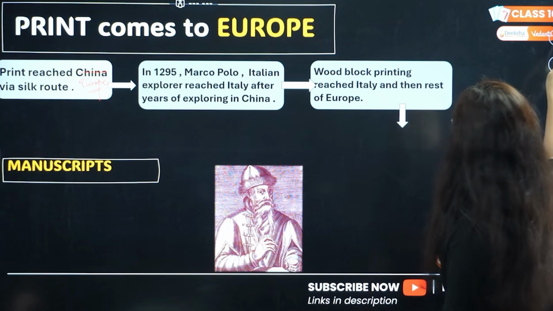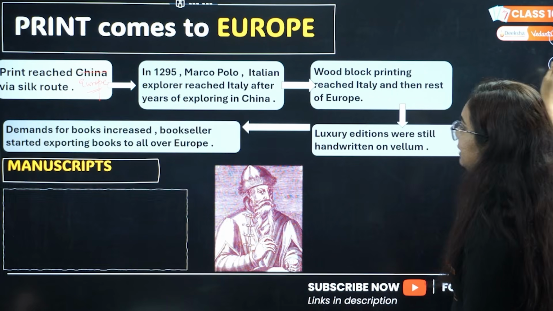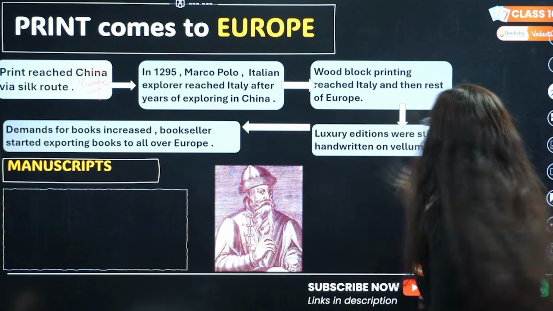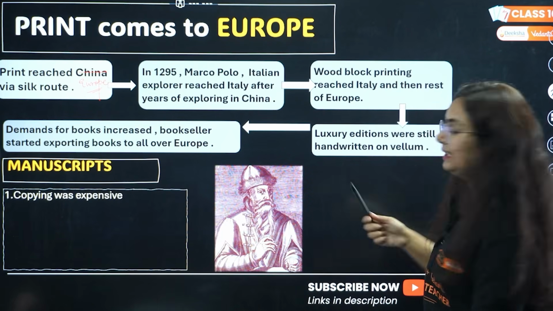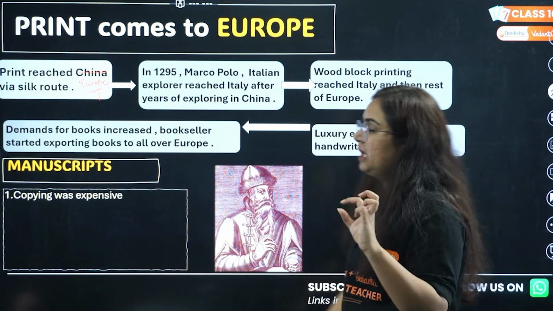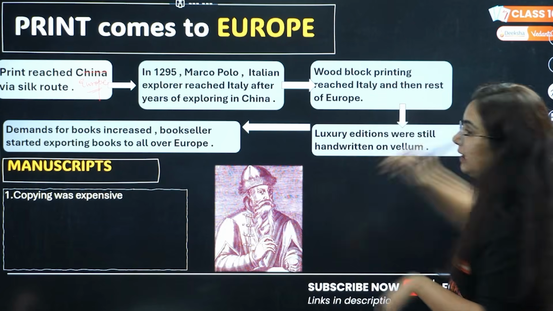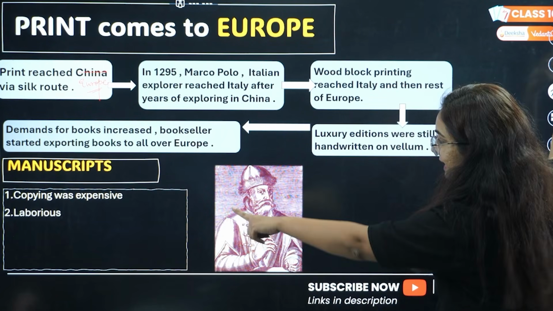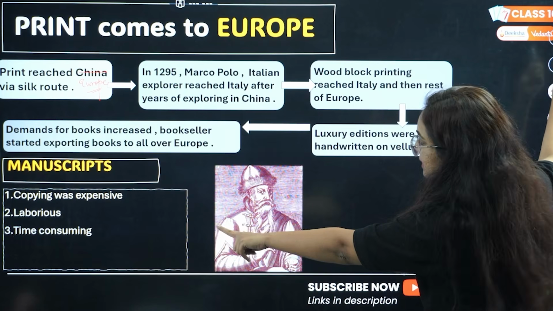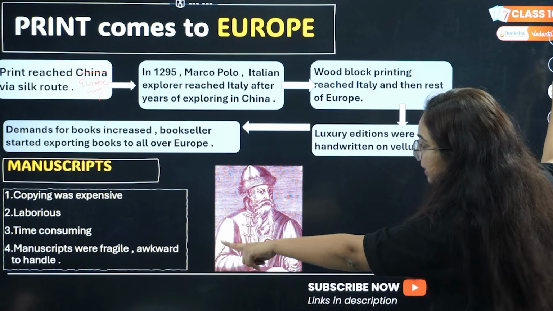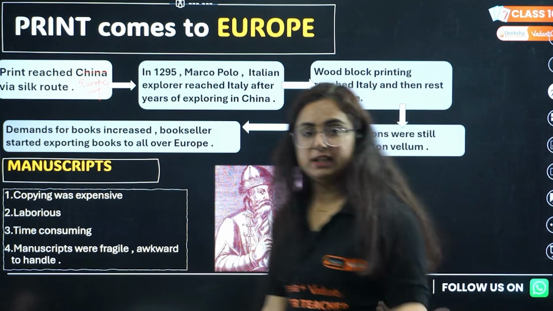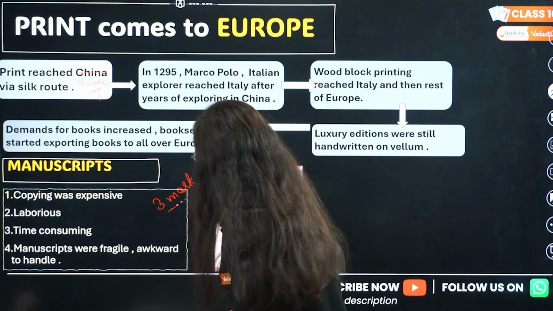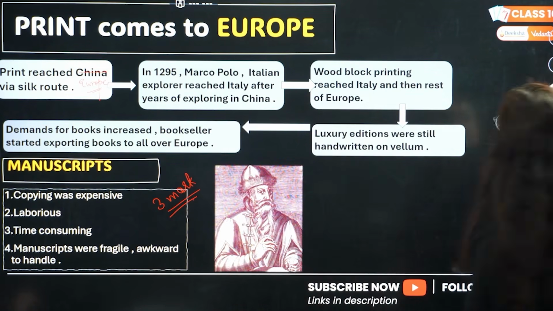If I talk about before printing, what was done, beta? So before printing, manuscripts were used. What are manuscripts? Anything that's written by hand. It was not successful and not able to replace printing. Why? Because copying was expensive, laborious, and time consuming, and manuscripts were fragile and awkward to handle. A 3-mark question comes: what were the limitations of manuscripts?